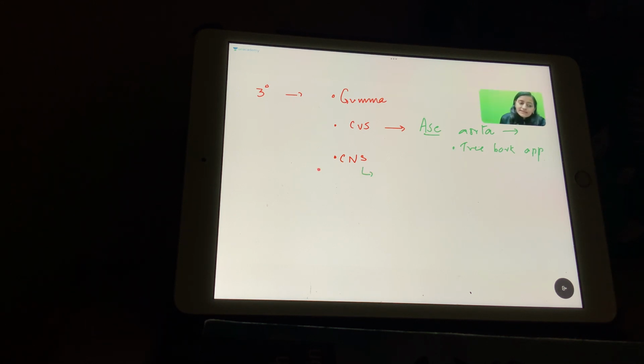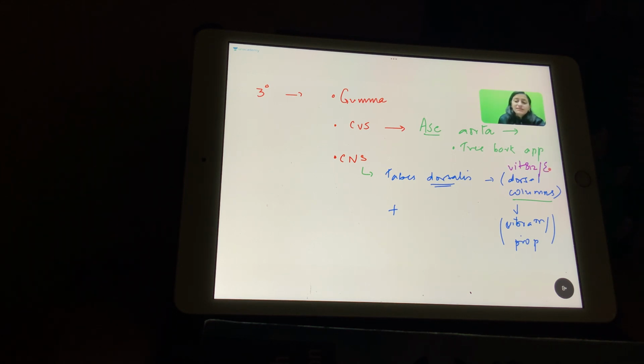Now, in the CNS, what do we have in the CNS? It is tabes dorsalis, right? Tabes dorsalis, as the term says dorsalis, the involvement of the dorsal columns. Okay, the involvement of the dorsal columns. What sensation is carried by dorsal columns? The vibration, proprioception, fine touch, right? So there would be loss of this. Plus, which vitamin deficiency we have seen involves the dorsal columns? Vitamin B12. Similar to that, we have vitamin E as well, right?